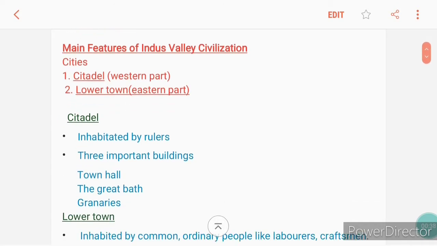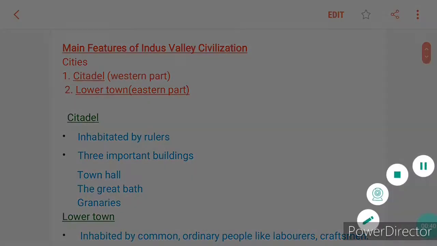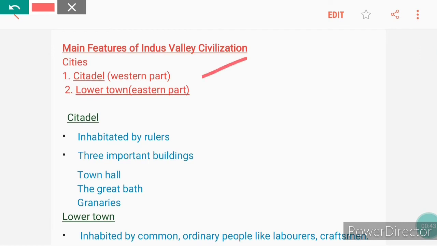Now, the main features of Indus Valley Civilization. Harappan cities were divided into two parts, Citadel and Lower Town. Citadel was the upper, western part of the city, built on much height or raised ground. And the lower part was Lower Town, the eastern part of the city. So Citadel is a fort-like structure built on raised ground, and it was inhabited by the rulers, and they had three important buildings: town hall, the great bath, and granaries.